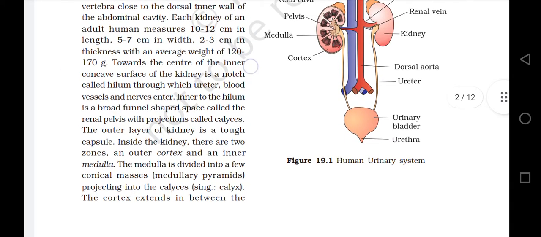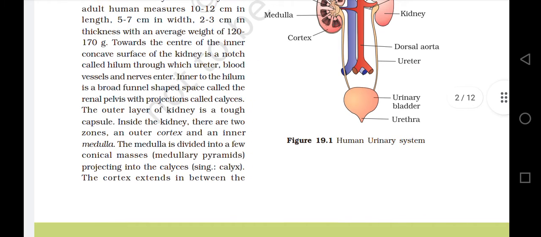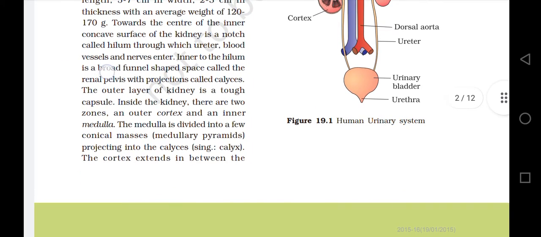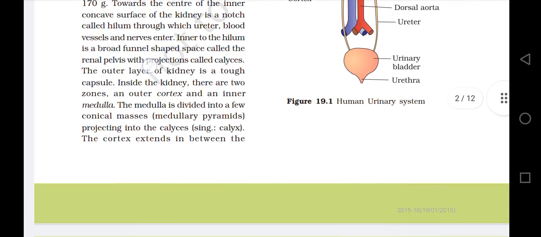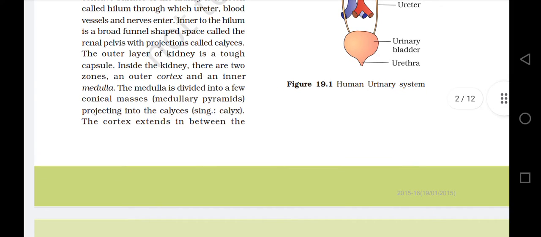Towards the center of the inner concave surface of the kidney is a notch called hilum, through which ureter, blood vessels, and nerves enter. Inner to the hilum is a broad funnel-shaped space called the renal pelvis with projections called calyces. The outer layer of the kidney is a tough capsule.